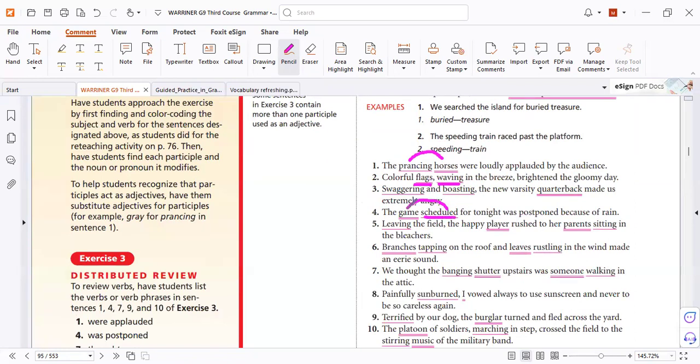Scheduled, past participle, to modify game. That's why here sitting modifies parents: the parents were sitting. Here, branches tapping. So the branches were tapping. The leaves were rustling. You catch it? Yes. So that is what we could know.